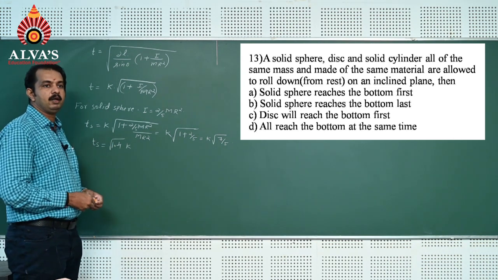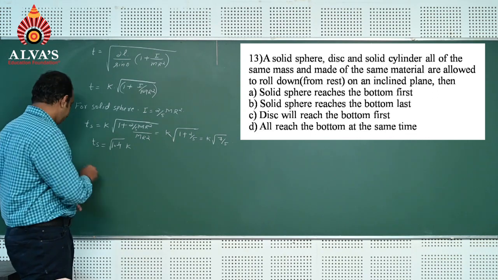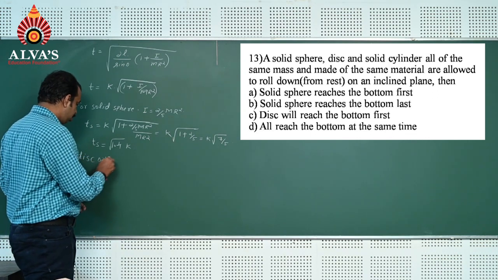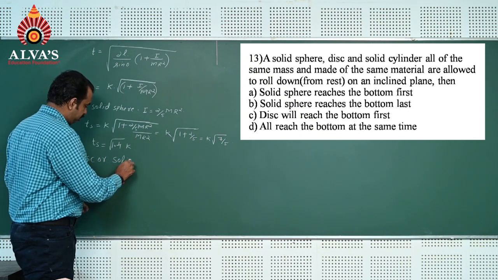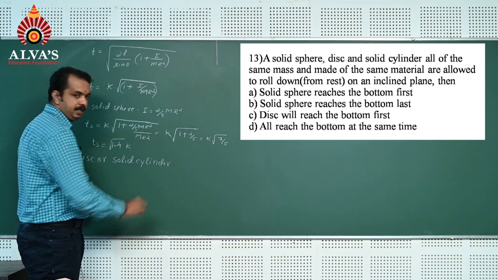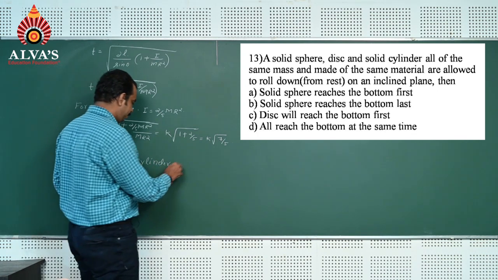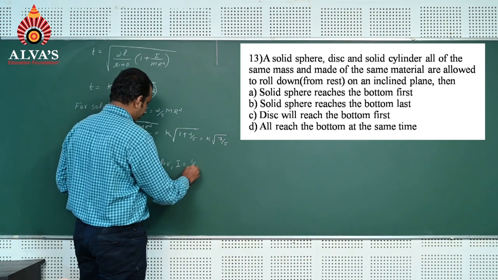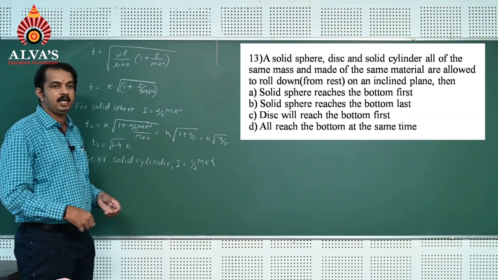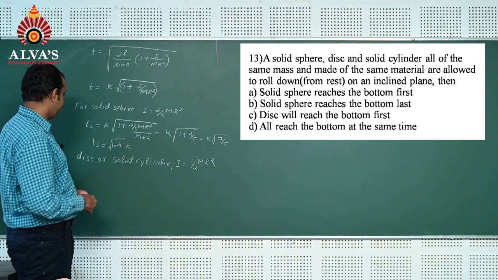Similarly, for a disc or solid cylinder, the moment of inertia I is equal to 1 by 2 mr square.